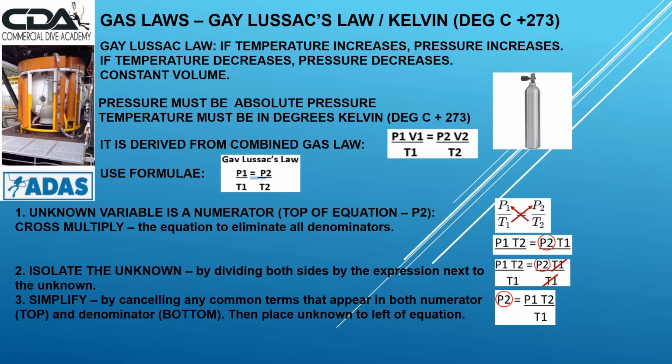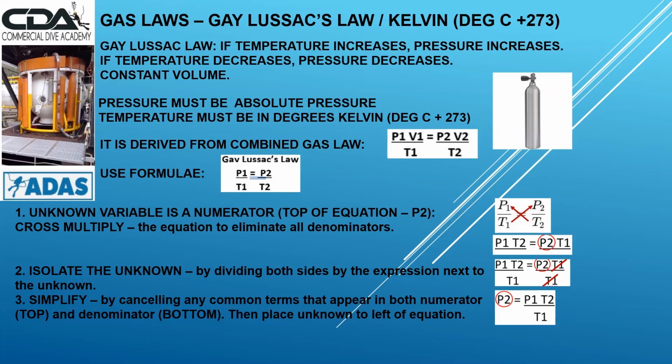Okay, we're going to continue with Gay-Lussac's law here, just to give a bit more practice. Just to reiterate, if temperature increases, pressure increases. If temperature decreases, pressure decreases, providing we have a constant volume. The pressure must be absolute pressure and the temperature must be in degrees Kelvin, which is degrees C plus 273. It's derived from the combined gas law, and we use that formula: P1 over T1 equals P2 over T2. This is Gay-Lussac's equation.